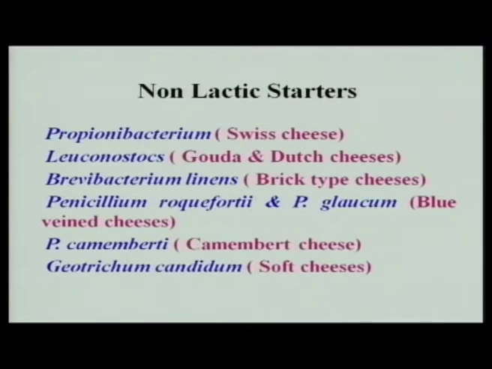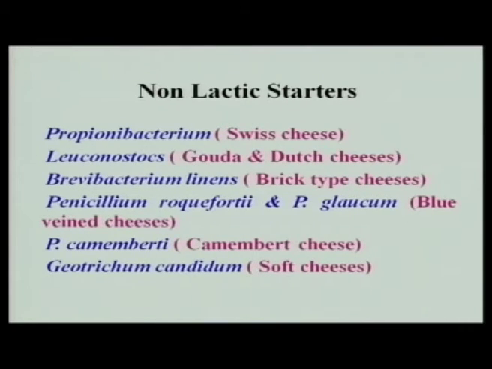Then non-lactic starters are also very important in particular varieties, as mentioned here. In Swiss cheeses, propionibacteria are used which produce propionic acid and large amounts of carbon dioxide by utilizing the lactic acid produced by the primary organisms, primary starters. Leuconostocs are also added to mesophilic cultures, especially for making the Dutch varieties of cheeses, where they utilize the citrate. Small amounts of citrate are present in milk, and citrate can be converted into carbon dioxide. So, small gas pockets emerge in Gouda or Dutch varieties of cheeses.